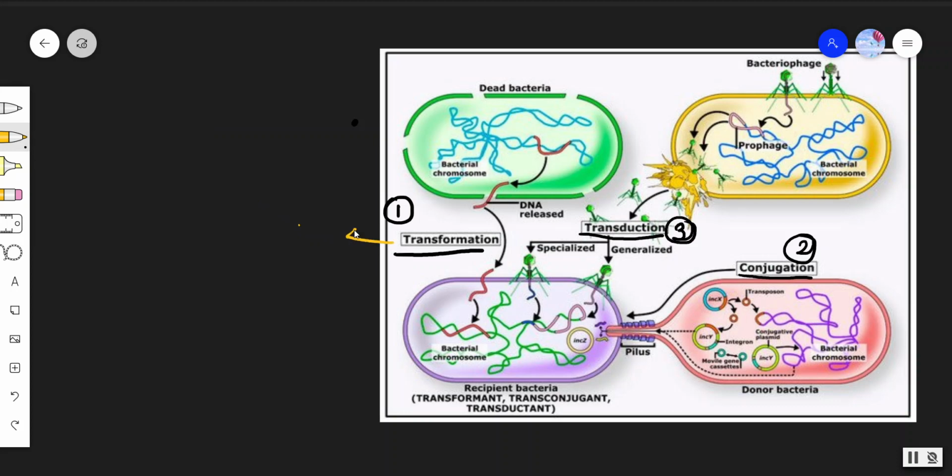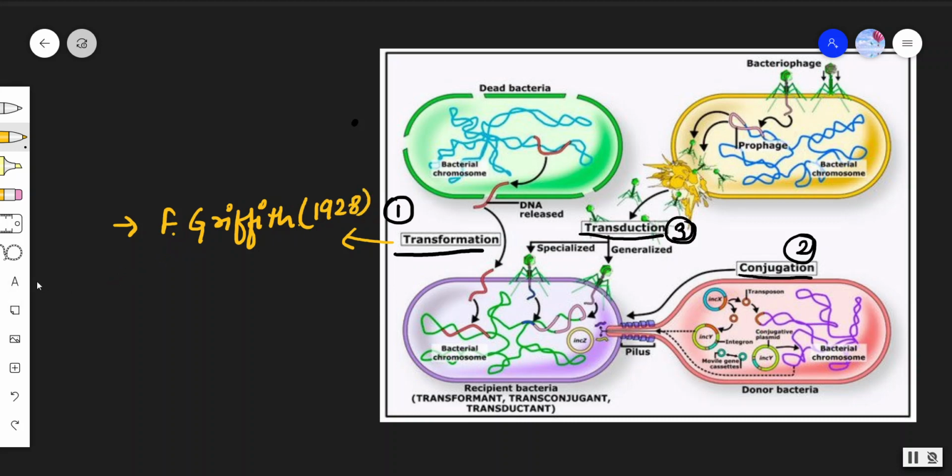In transformation, it was first described or discovered by F. Griffith in 1928.